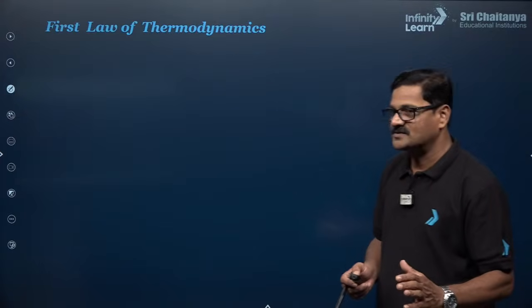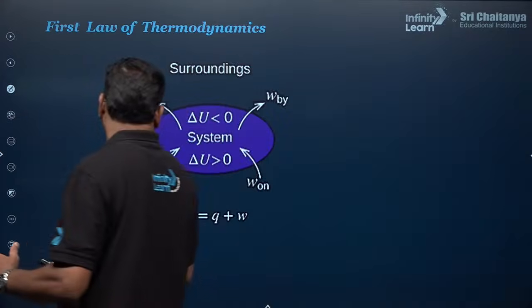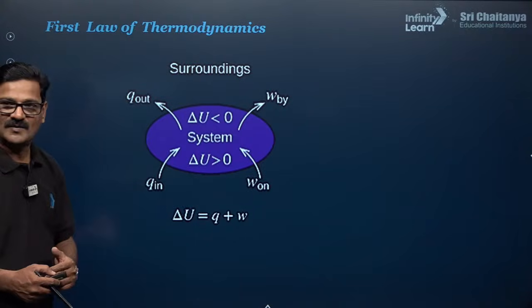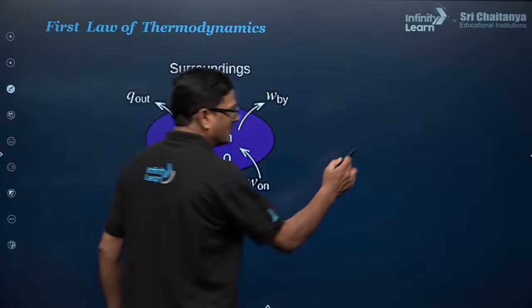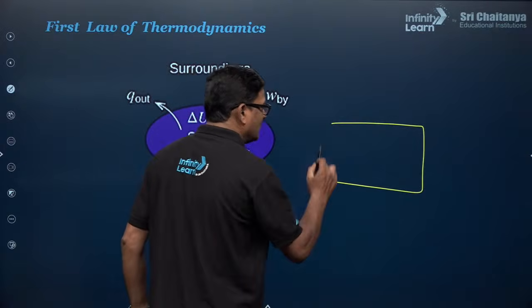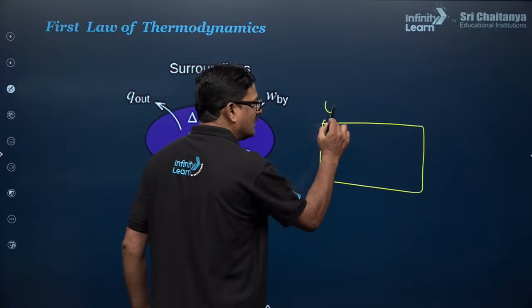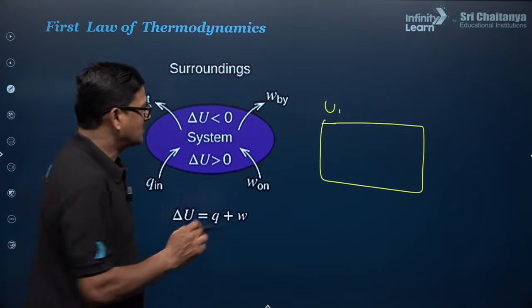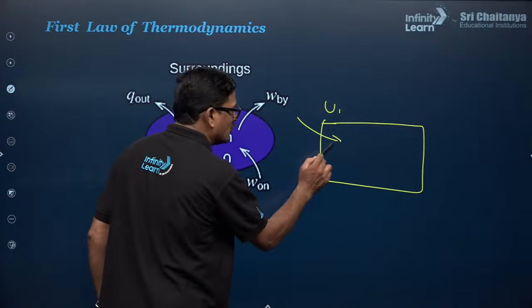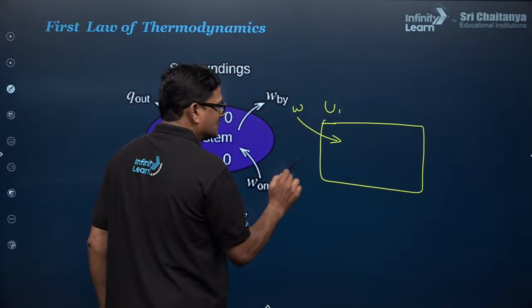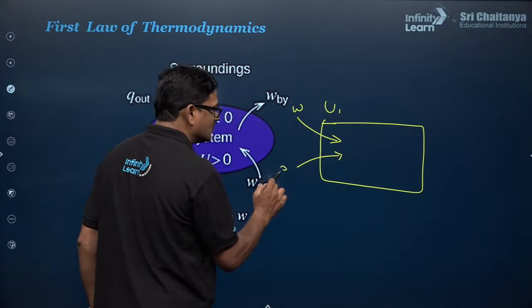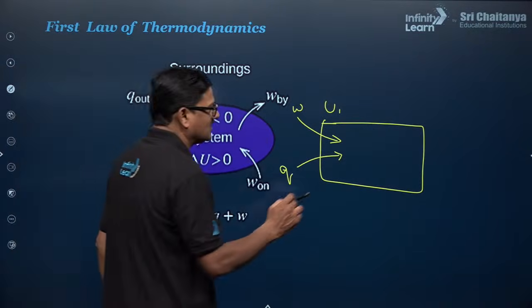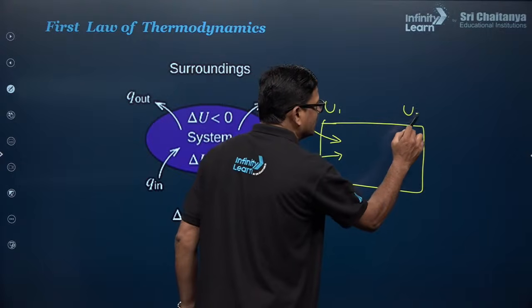And you can see the first law of thermodynamics, the system's internal energy. I will explain it here. This is your system. Initially मान के चलो इसका internal energy U1 था, इसके ऊपर कुछ काम कर दो, so work is done. Simultaneously heat Q is also given, ताकि इसका internal energy U1 से U2 तक बदला.